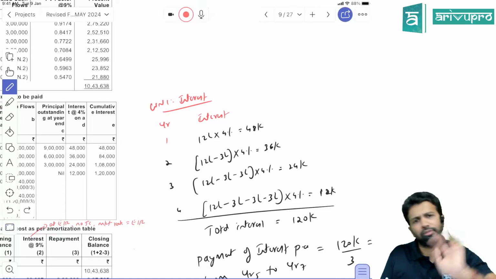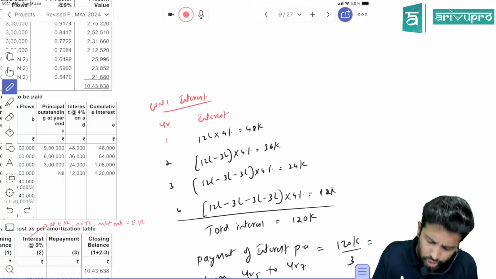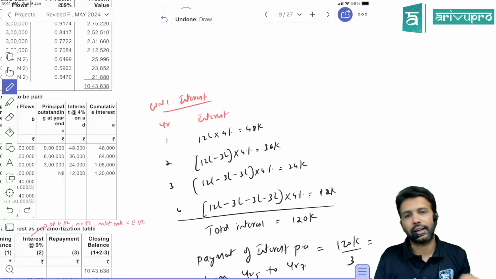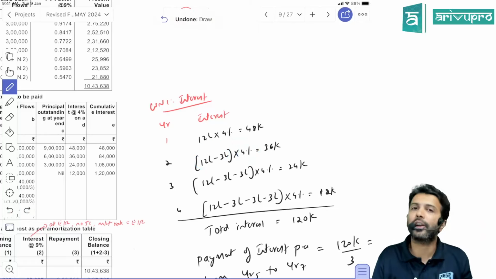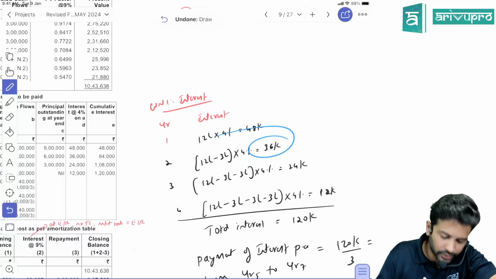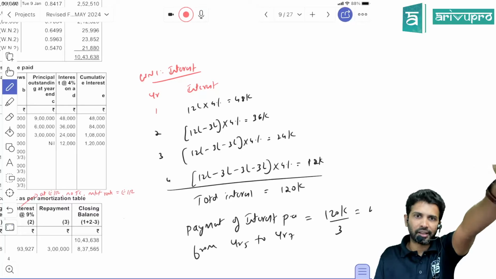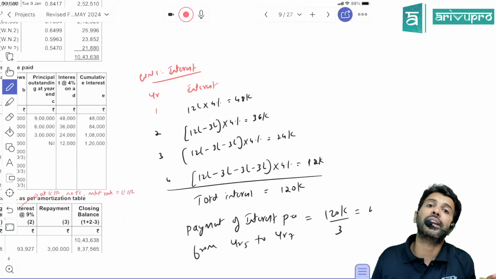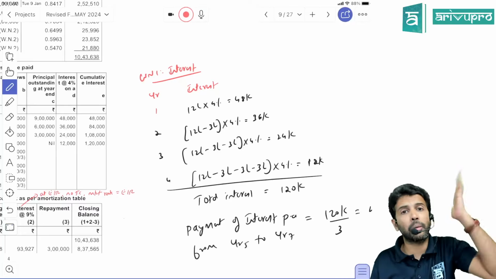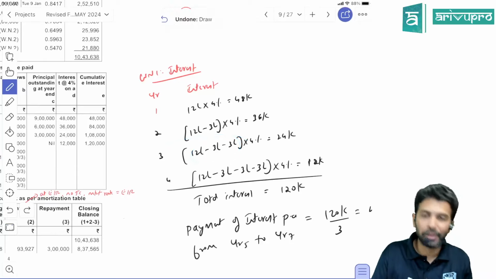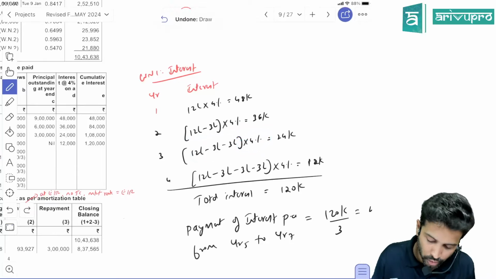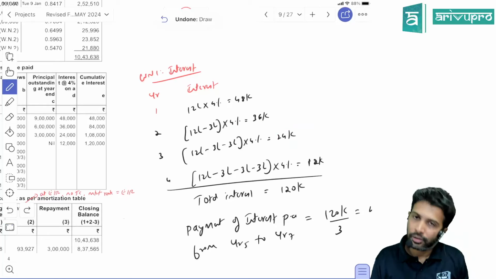So second year, first year you already repaid 3 lakh principal. So second year loan outstanding is only 9 lakh. So interest will be calculated at 9 lakh at the rate of 4%. 9 4s are 36. So 36,000 is second year's interest. Third year will be, first year you already repaid 3 lakh. Second year you already repaid principal 3 lakh. 6 lakh already repaid. Loan amount is 12 lakh. In 12, 6 is already repaid, means balance is 6 lakh. 6 4s are 24. So third year interest will be 24,000.